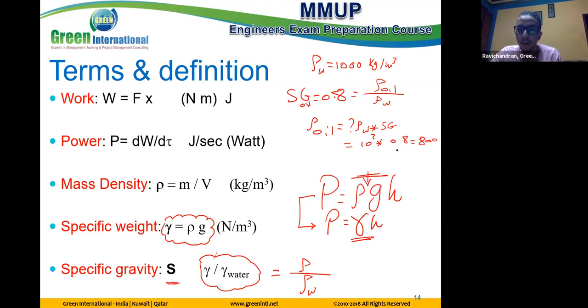Be careful, this trick comes a lot in problems. Many problems give SG, not density directly, if the fluid is not water. If it is water, you get rho water directly. If you want to play more, give SG for the fluid and the fluid is water. SG is equal to 1, so it represents rho water directly. But normally in problems, SG is given for a fluid that is not water.